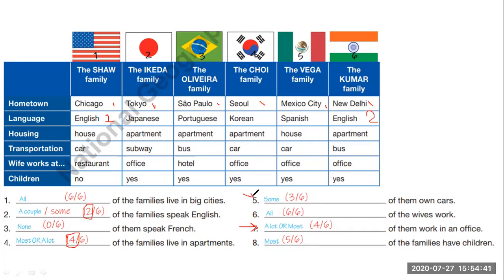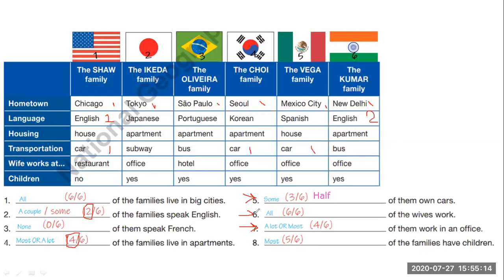Number five, some. Here we can also say half. Half of them own cars because we are talking about 6 and then 50-50, right? 50% of them have cars, 50% of them take public transportation. So we have 1, 2, and 3. That is the half, right?